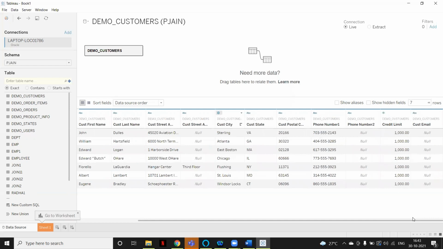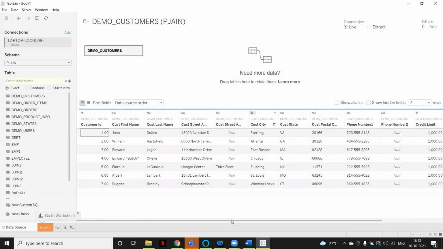We have the string, date and date time, boolean, geographical, and number. So once whatever data is required for creating a report is loaded into this table, you will see the different types of connections also available. Tableau offers two types of connection, live and extract. Now let's understand live and extract.